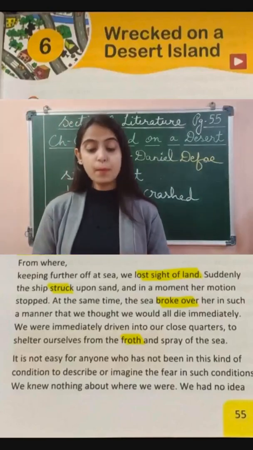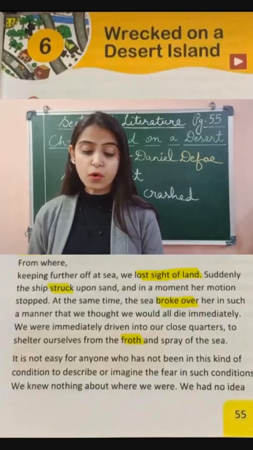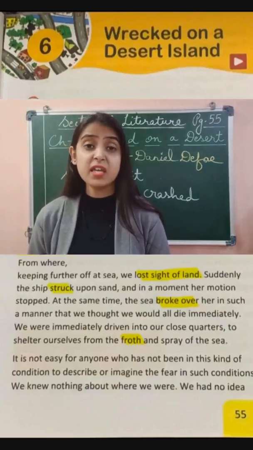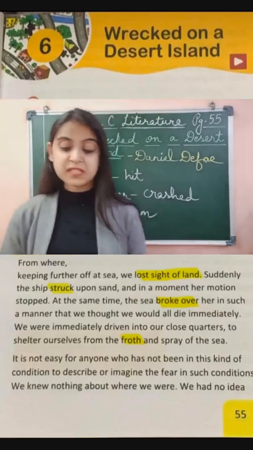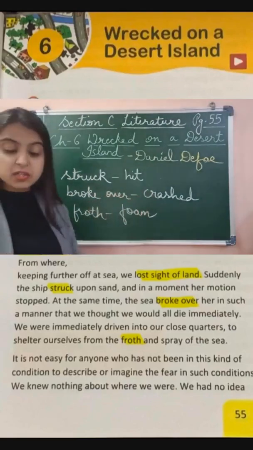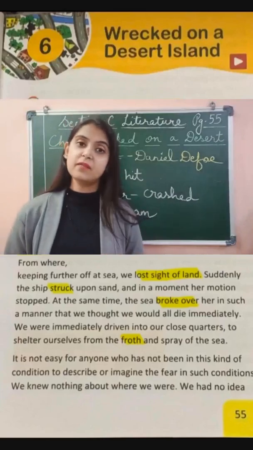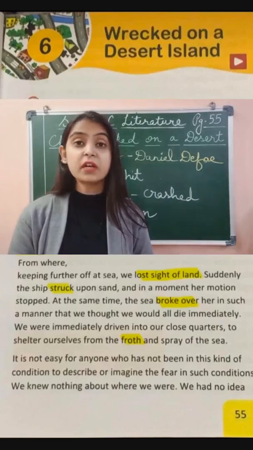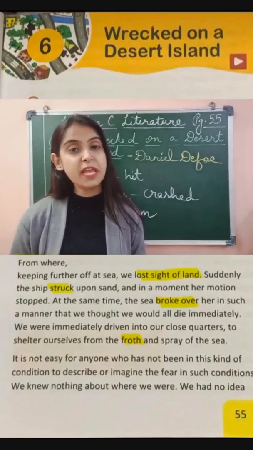It stopped moving. "At the same time, the sea broke over her in such a manner that we thought we all would die immediately." Broke over her means the sea crashed over her in such a manner that the sailors felt that they would soon die. "We were immediately driven into our close quarters to shelter ourselves from the froth and spray of the sea."